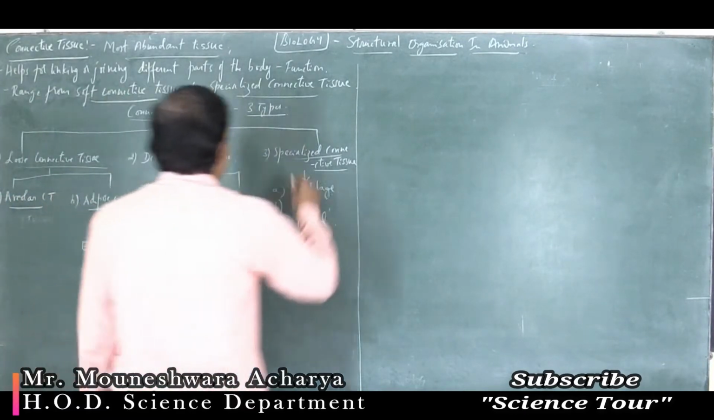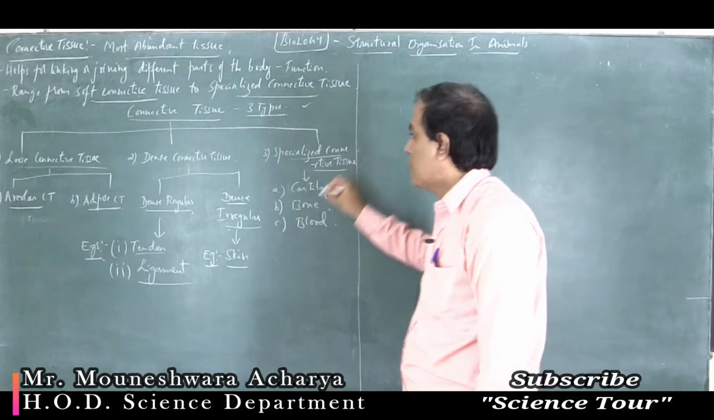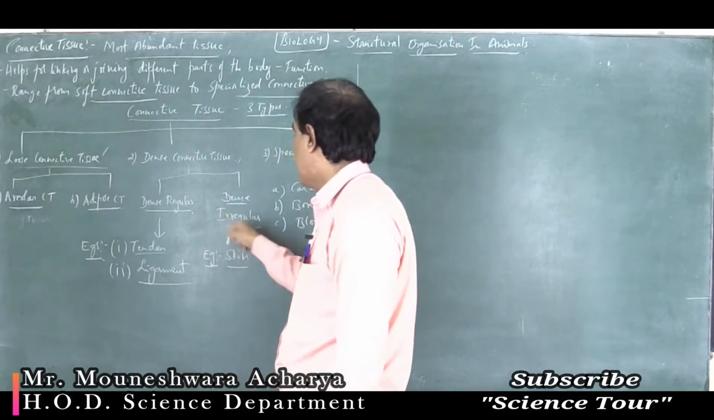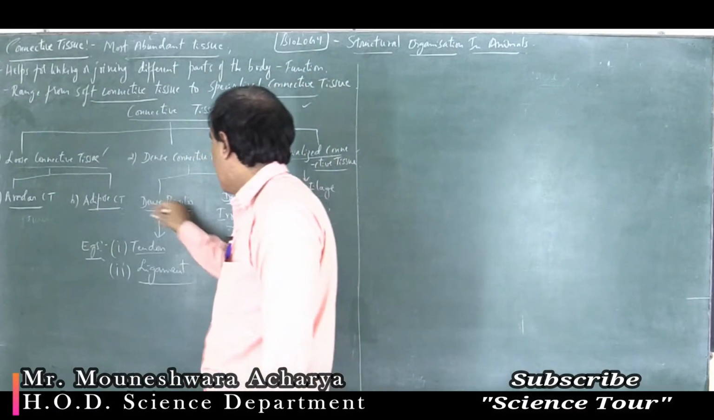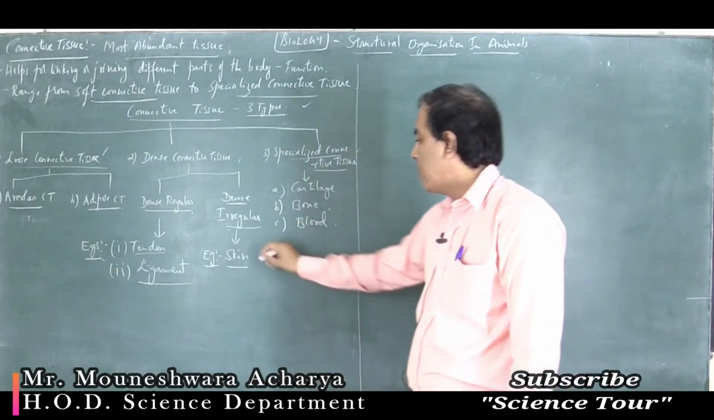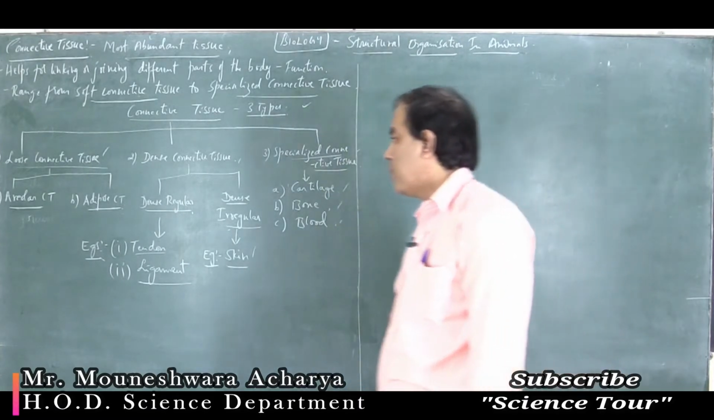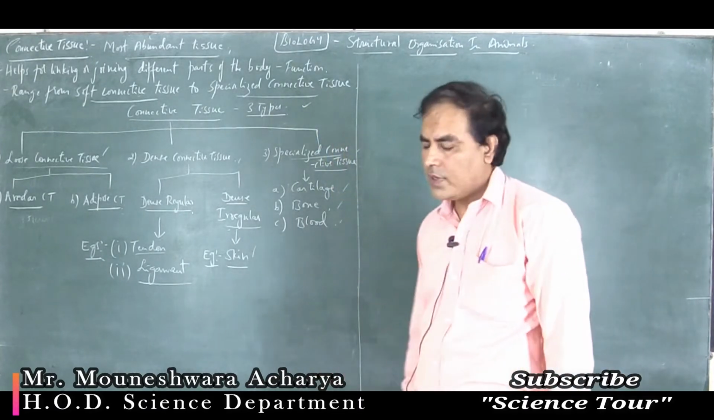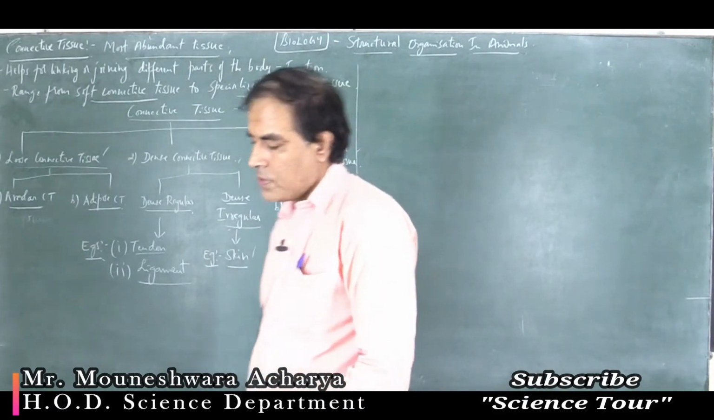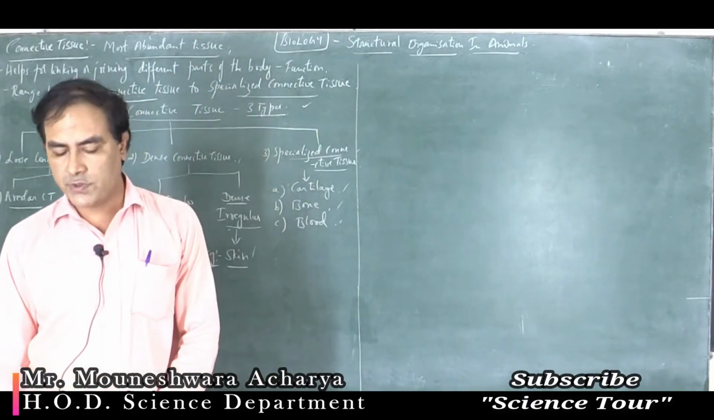Connective tissues are of three types: loose connective tissue, dense connective tissue, and specialized connective tissue. Loose connective tissues are of two types: areolar and adipose. Dense are of two types: dense regular and dense irregular. Once again, dense regular has two examples, tendon and ligament, and dense irregular includes the skin. Specialized connective tissue includes cartilage, bone, and blood. Now we will study the other important features of connective tissue, and we will take one by one the different types of connective tissues, students.